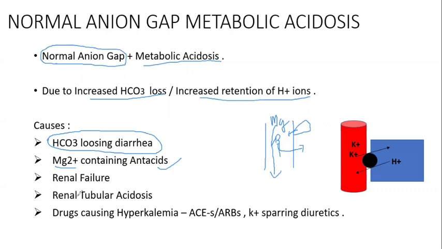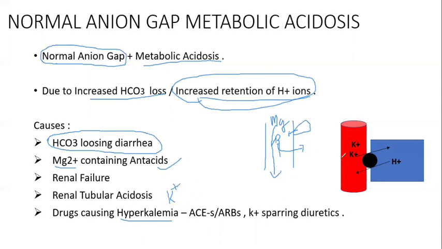Then also renal failure and renal tubular acidosis. What happens in these two conditions? In these two conditions, the tubular function of the nephron will be lost, so there will be no secretion of H plus, so there will be increased retention of bicarbonate ions. Then the last one is some drugs which cause hyperkalemia. Kalemia means potassium levels. Emia means blood. So in blood, increased K plus concentration.